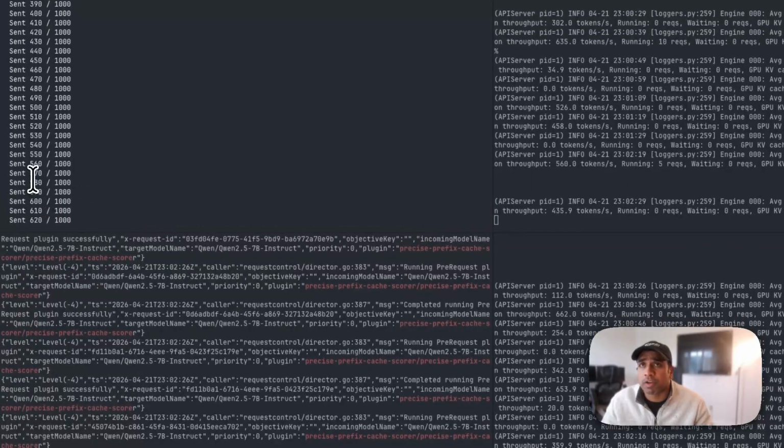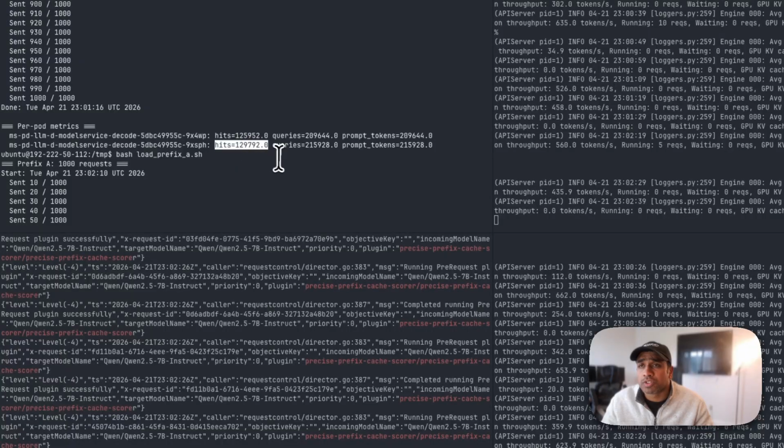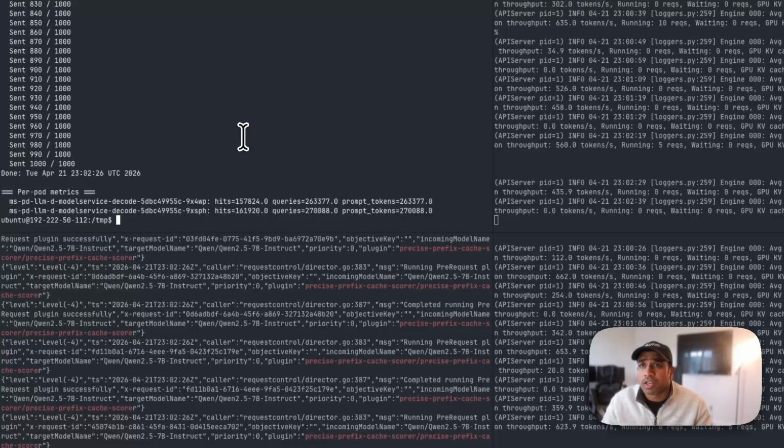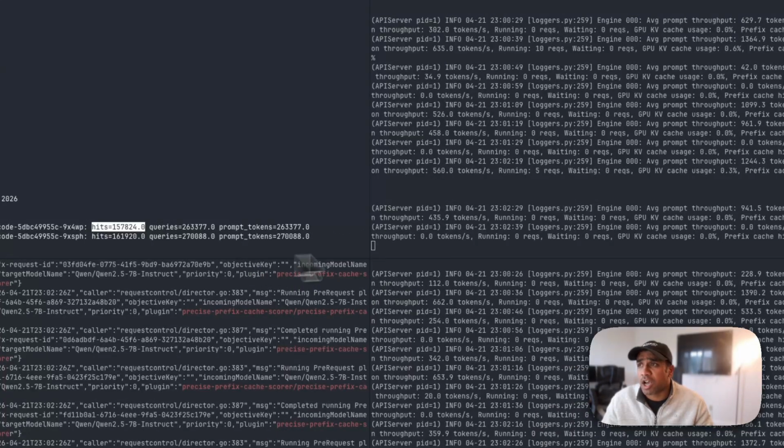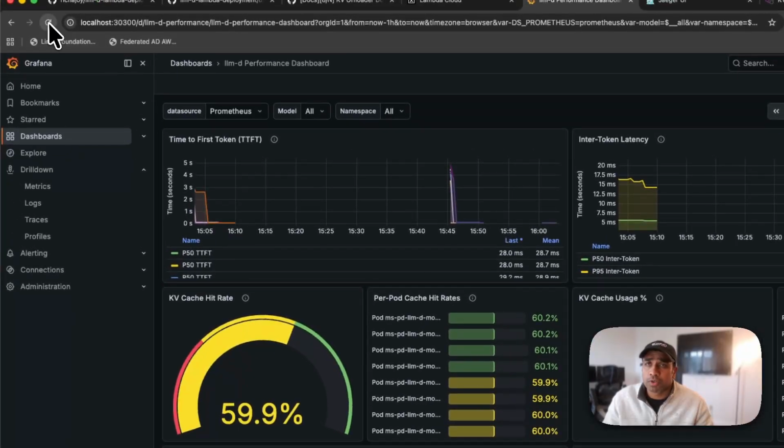This has increased from what we saw previously, where the hits were around 129,000 on the second pod and 125,000 on this pod. Now I can see 161,000 on this particular pod and 157,000 on the other pod. That is how we can see the distribution of workload properly channeled across different pods.